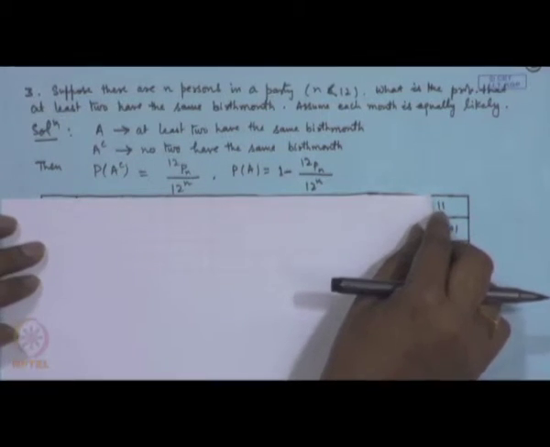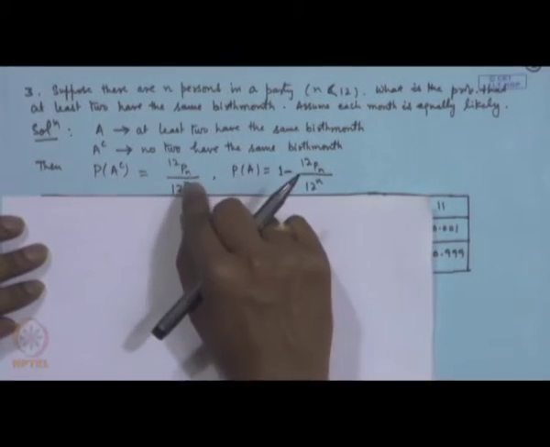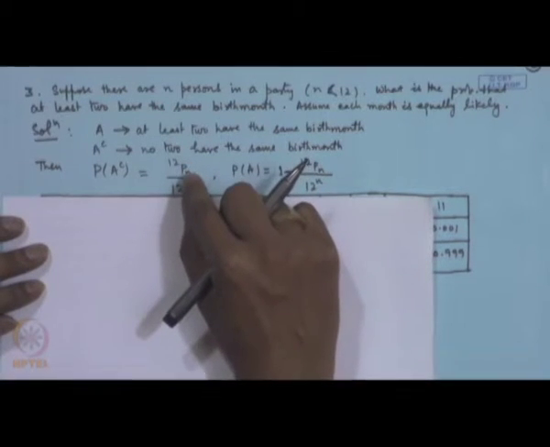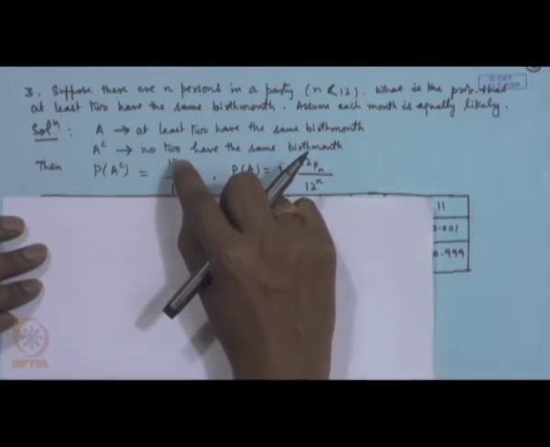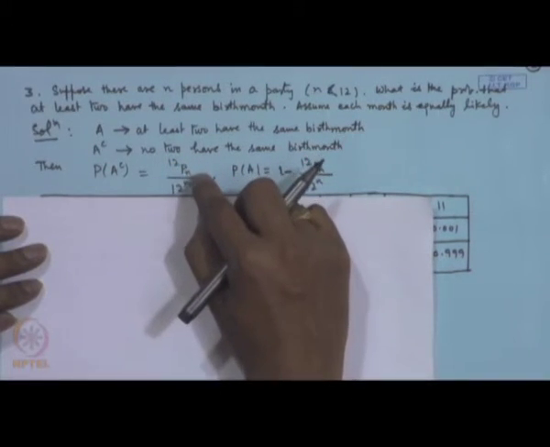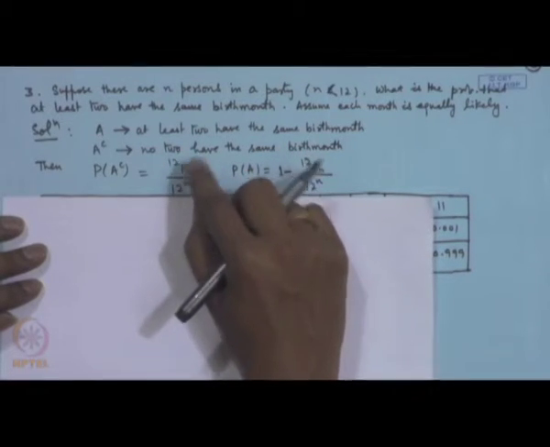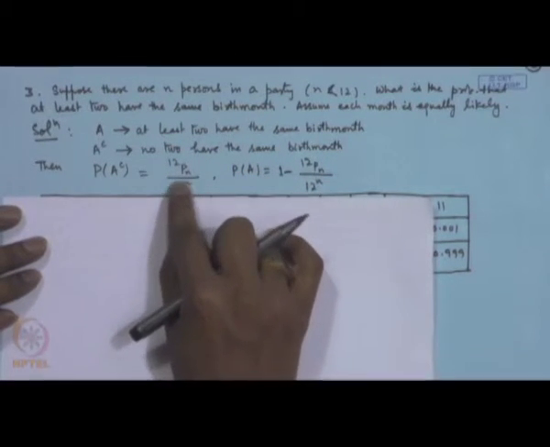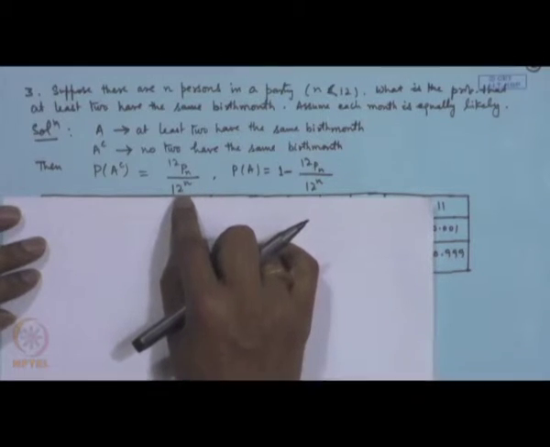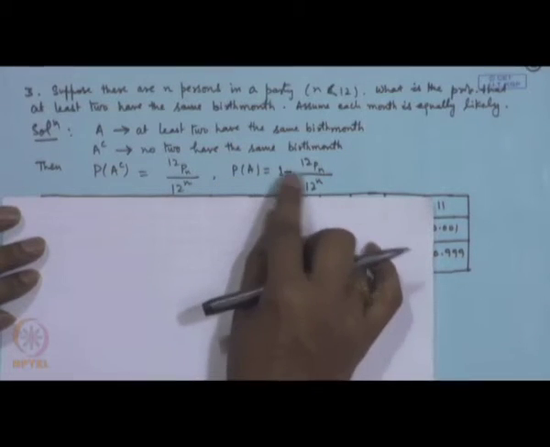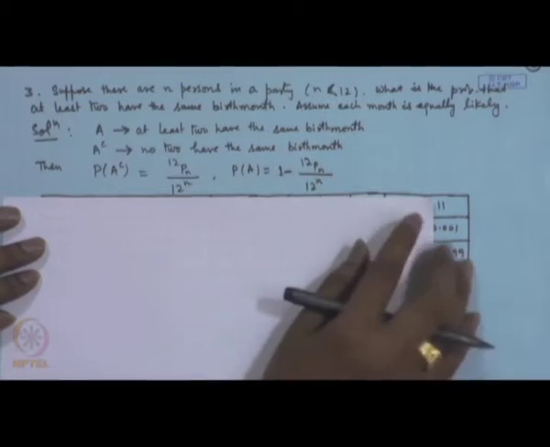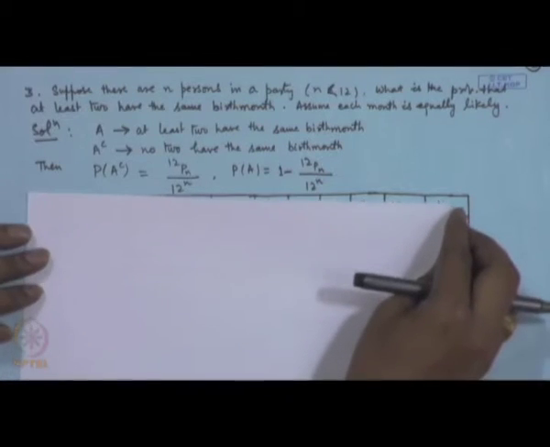You can see here probability of A complement, there are 12 months, and if n distinct months have to be chosen from here, it will be done in 12 P n ways, where P denotes the permutation here, and the total number of possibilities of birth months for n persons will be 12 to the power n, because each person can have any of the 12 birth months. So, you will have 12 into 12 n times. Therefore, probability of A is simply 1 minus 12 P n divided by 12 to the power n.